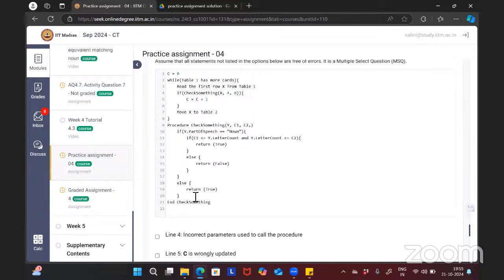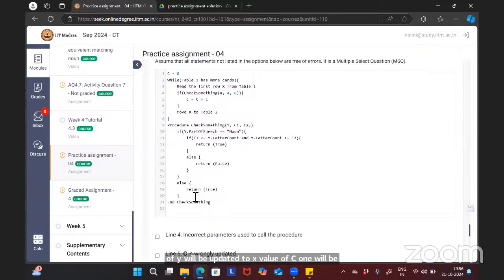So check something is a procedure and we are calling that procedure by passing X. X is nothing but one row of the card table. So here the value of y is X, so y is nothing but your card. What is the value of C1? C1 is nothing but 4. What is the value of C2? C2 is nothing but 8. While calling the procedure, we have passed X, 4 and 8. So the value of y will be updated to X, the value of C1 will be updated to 4 and the value of C2 will be updated to 8.